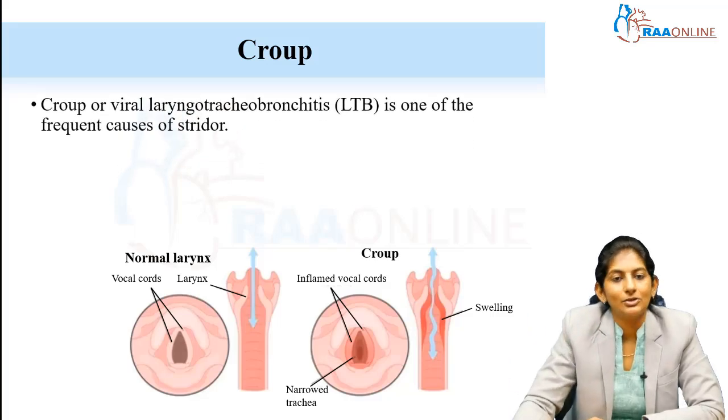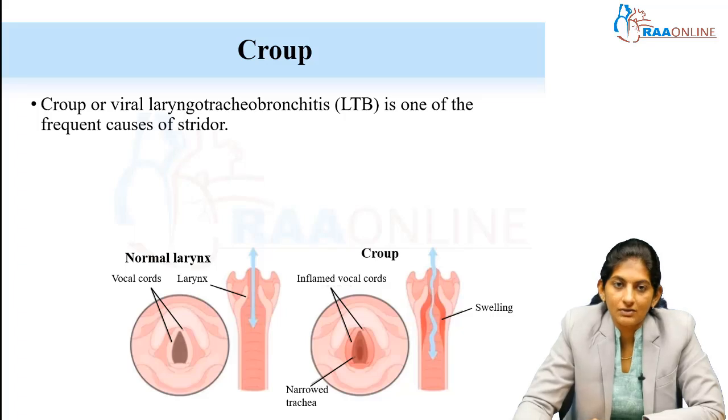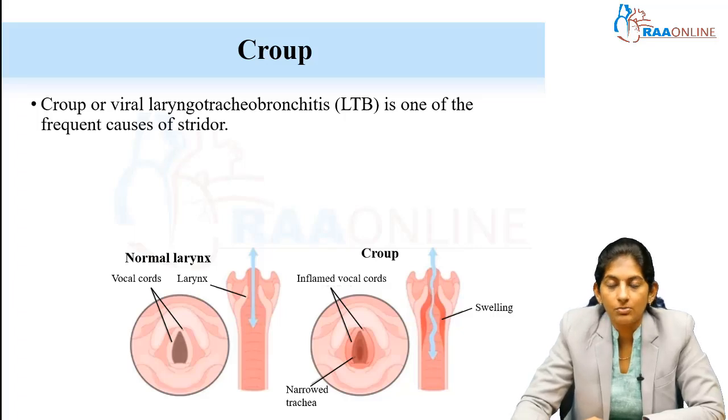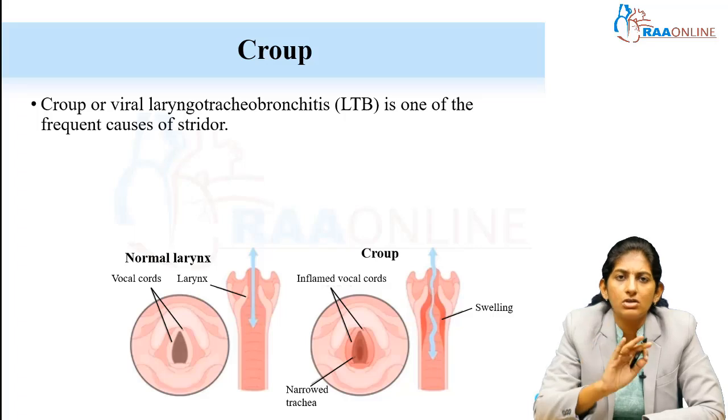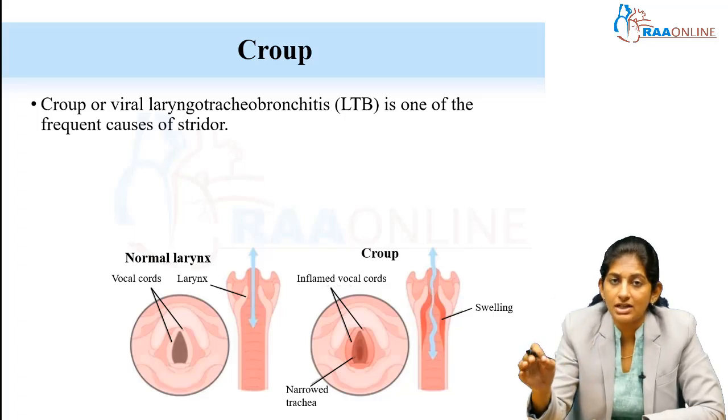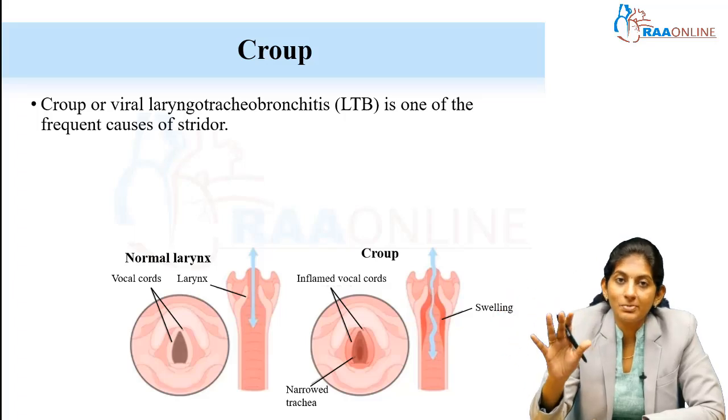So let's get started. Starting from the introduction, Croup is otherwise known as laryngotracheobronchitis, LTB, and most often, most of the cases are caused by viruses. In children less than 2 years, it is one of the most common causes of stridor. So if you get a child with fever and stridor, the first differential should be Croup.